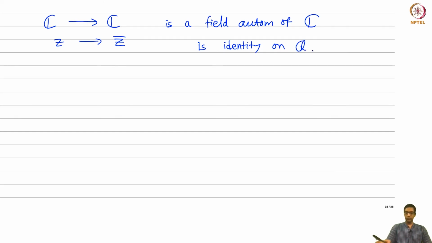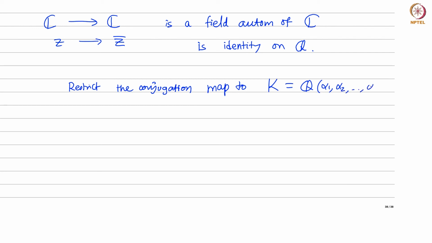Now what you do is you restrict this conjugation map to the splitting field K. K is just Q of the roots alpha 1 through alpha 5.